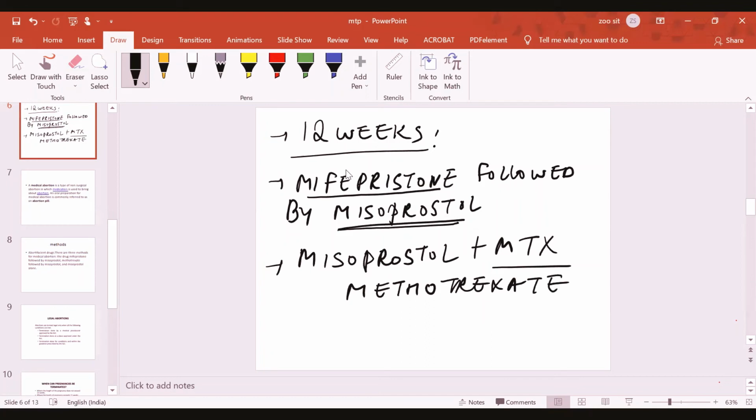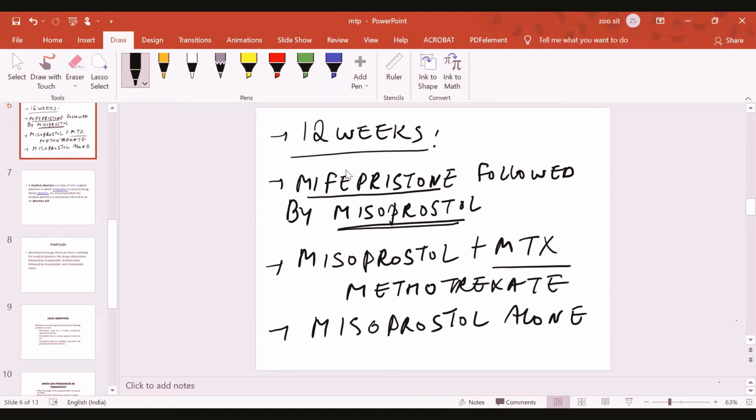MTX drug, which is actually a cytotoxic drug, and misoprostol, which is a prostaglandin, because prostaglandin brings about uterine contractions, and so this can be used for safely terminating the pregnancy. Clear? Misoprostol and methotrexate, and you can understand there can be misoprostol alone. Another method is misoprostol alone is also given. So this is actually how the medical termination of pregnancy is done with the help of the abortifacient drugs.